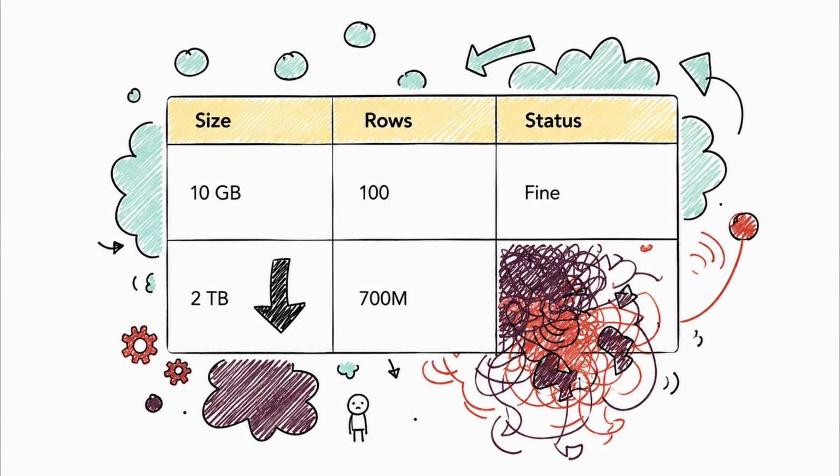And this brilliantly illustrates Step 3, checking for data skew. You see, small data sets are sneaky. They hide uneven data distribution. At 10 gigabytes, customer A might have 100 rows. Totally fine. But scale that up to 2 terabytes, and suddenly customer A has 700 million rows. Because of this skew, one single machine gets handed almost the entire workload. Everything else finishes up, but that one poor, overloaded task just runs forever.